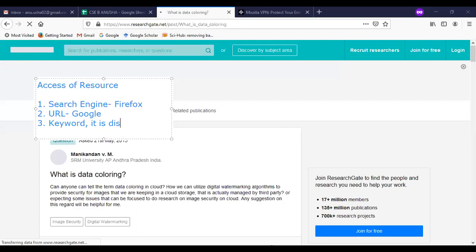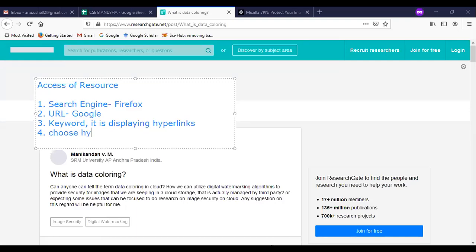It is displaying several hyperlinks. Why am I using hyperlinks here? Because a direct link is not being given; it is using several hyperlinks. And what I have to do here is choose one hyperlink for processing. So whenever you are choosing the hyperlink, you are getting into one state. So this is state 1, this is state 2, state 3, and then state 4. Choose hyperlink. Third, I am getting the data for that processing.